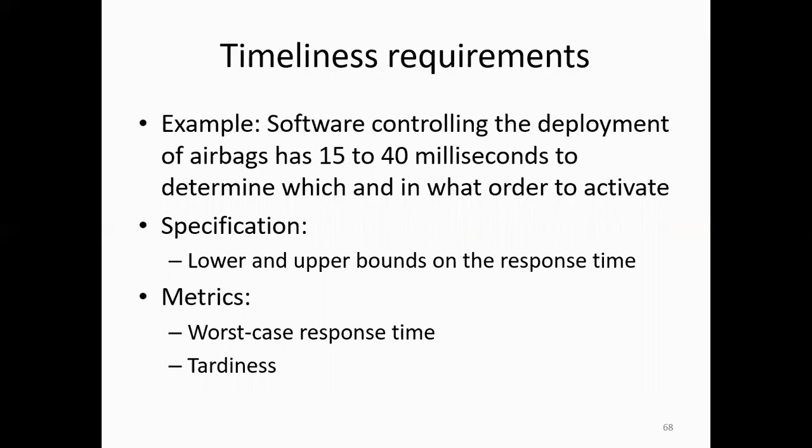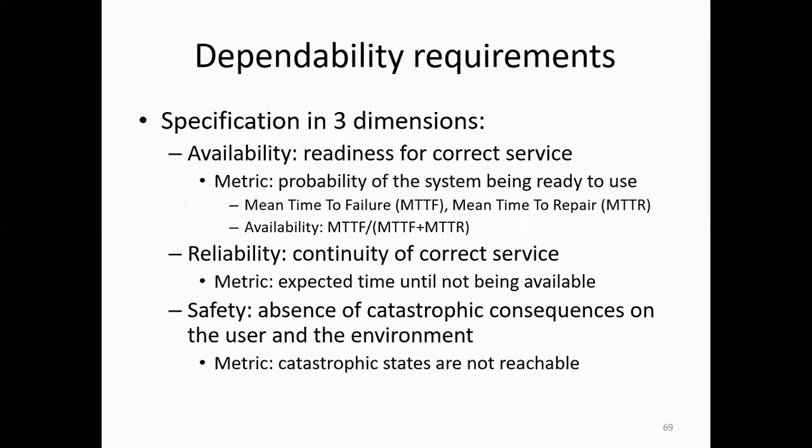For example, software controlling the deployment of airbags has 15 to 40 milliseconds to determine which airbags to activate and in what order. Specification: lower and upper bounds on the response time. Metrics: worst case response time, tardiness. Dependability requirements: specification in 3 dimensions.